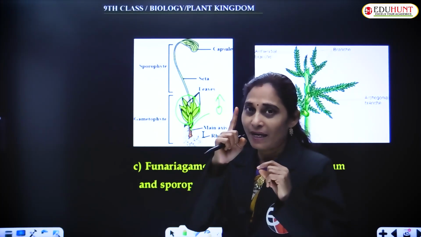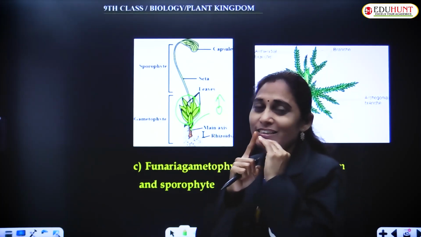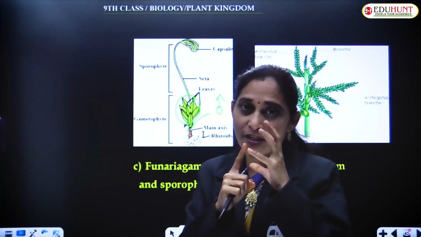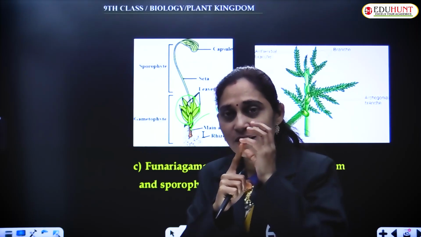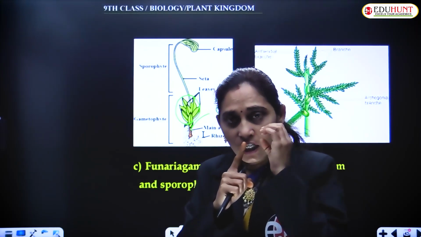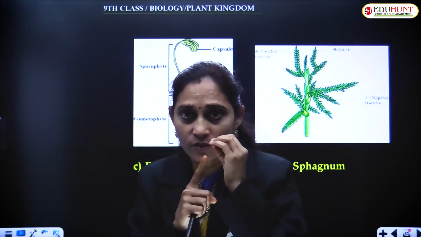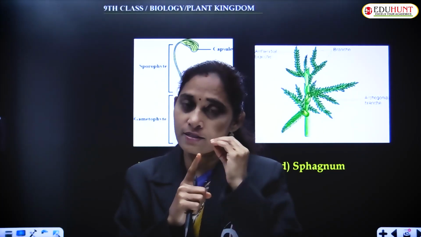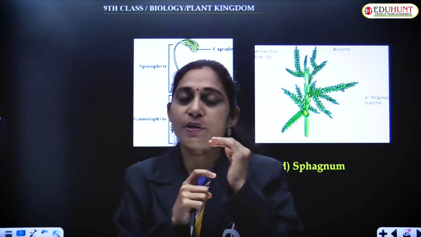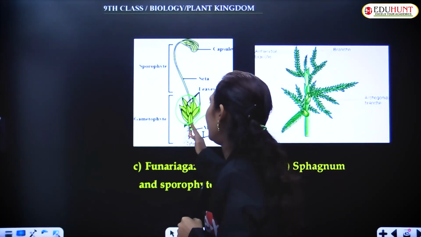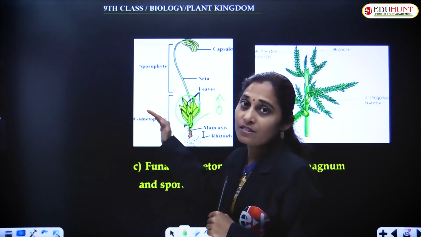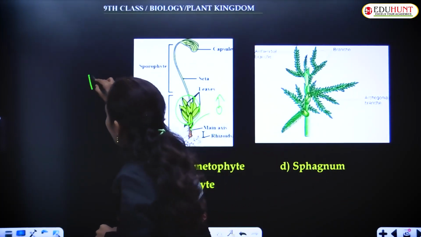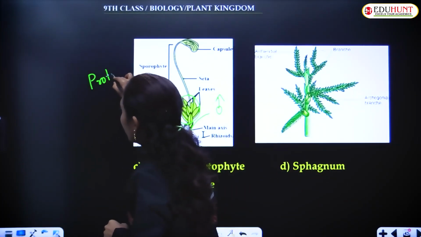Remember that the main axis, after reaching a certain height and after maturity, after formation of the antheridiophore, its growth is restricted. Its growth is halted after production of the sex organs at the apex of the main branch. But later on, the lateral branch develops. That is why the condition is said to be protandry. Funaria plants are protandrous.